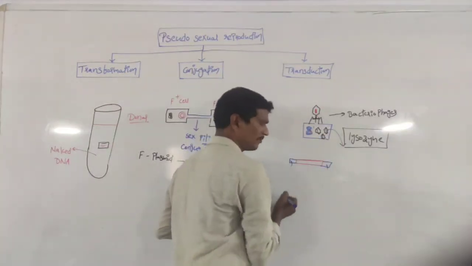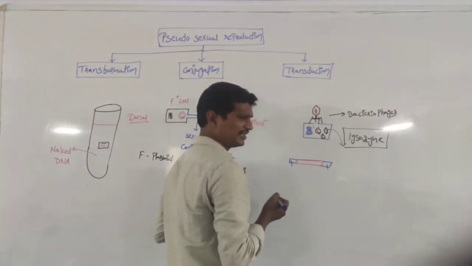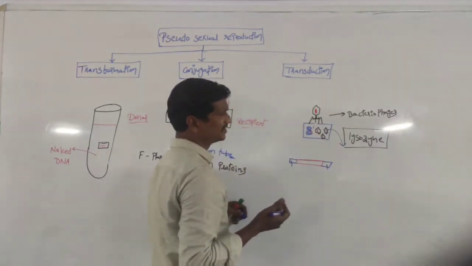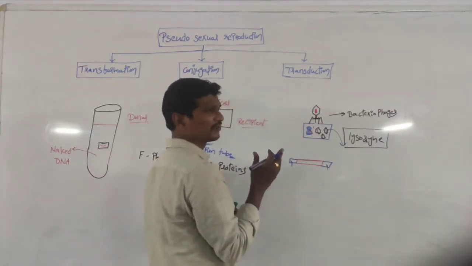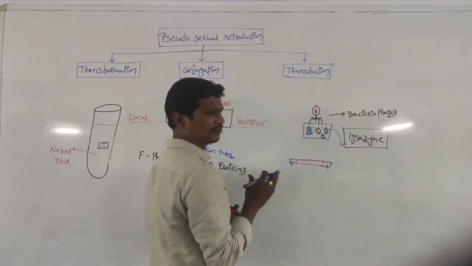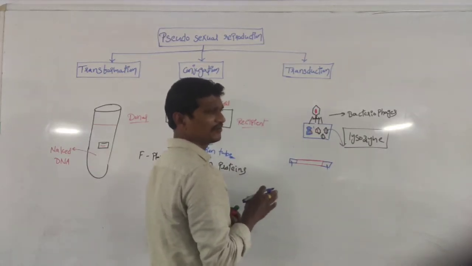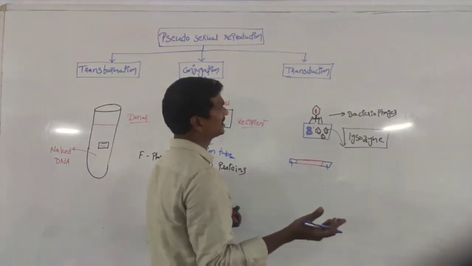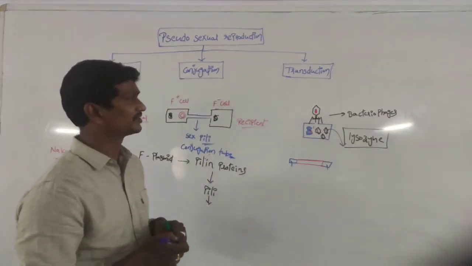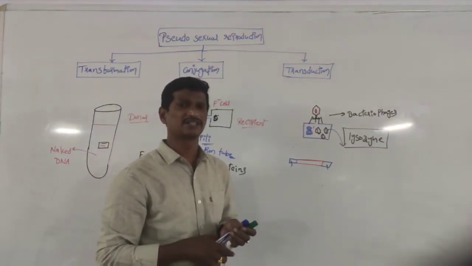So what I am saying here is, don't think about viral replication. Just think about the transfer of bacterial genes from one bacteria to another bacteria with the help of the virus. So this process is called transfection.